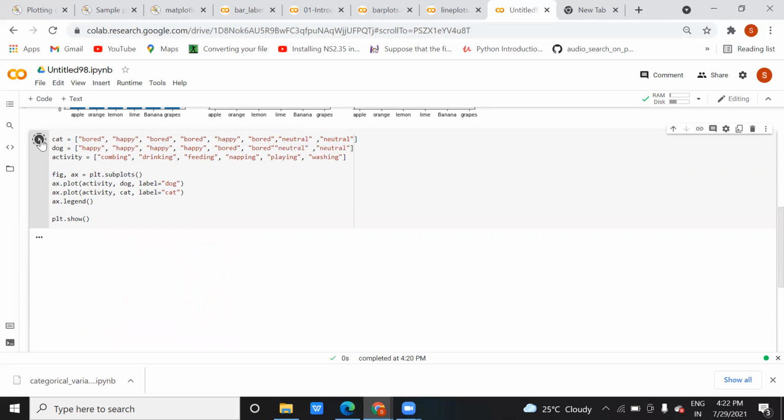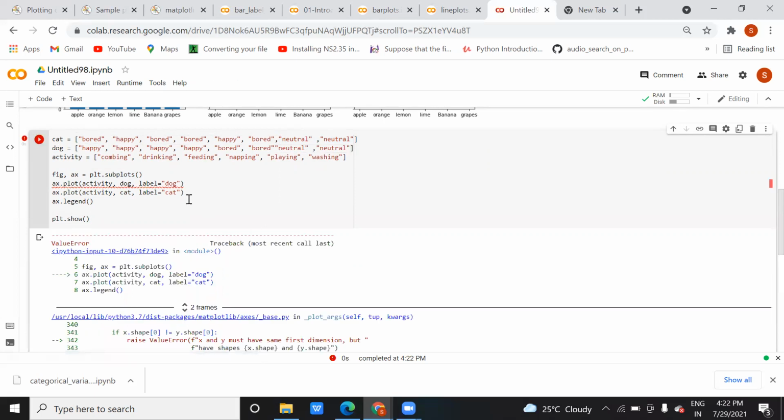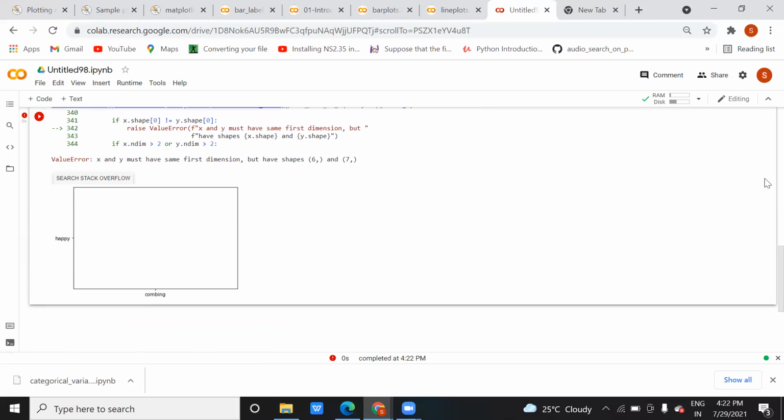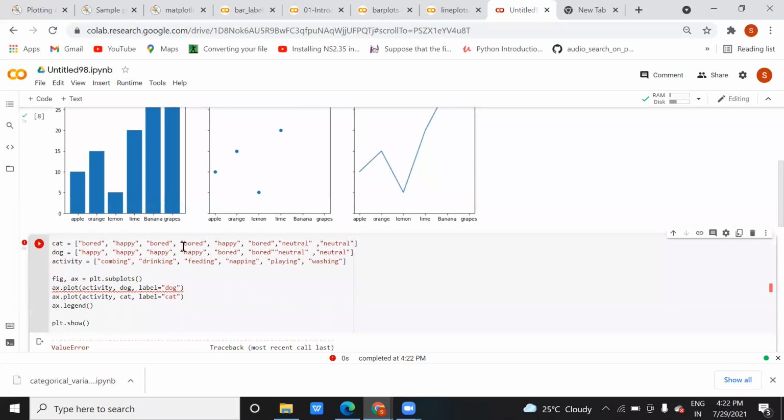Now let's run and see if any changes occur. Okay, it is giving an error: X and Y must have the same first dimension but have shapes 6 and 7. It is having the same dimension, right? 1 2 3 4. Okay, it should be okay. Yeah, here also combining, drinking, feeding, napping, playing, washing.